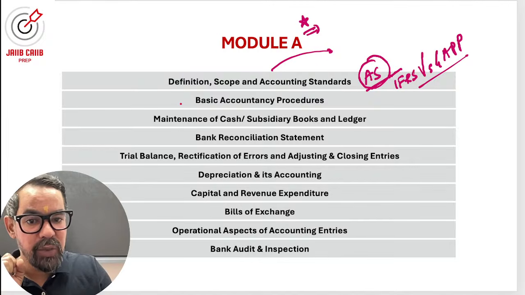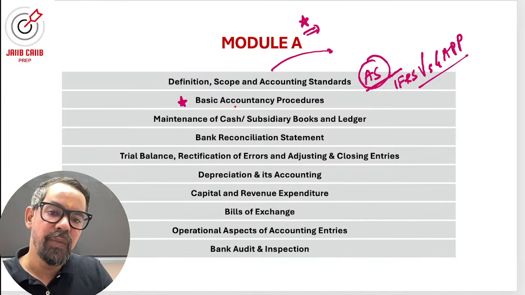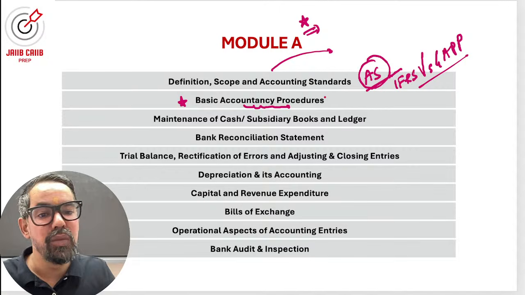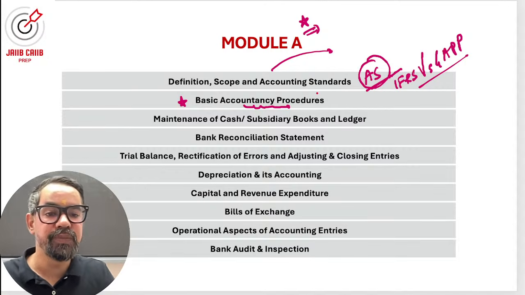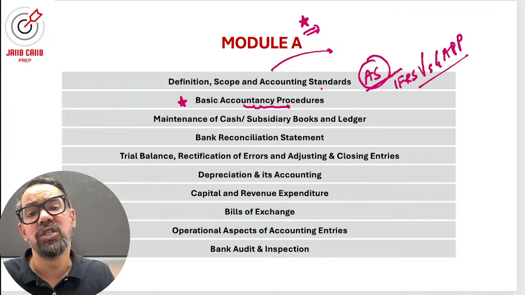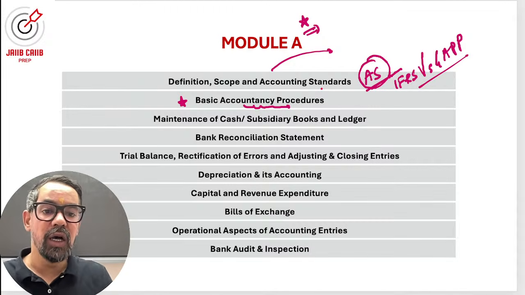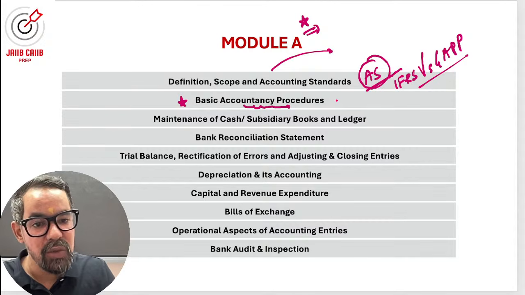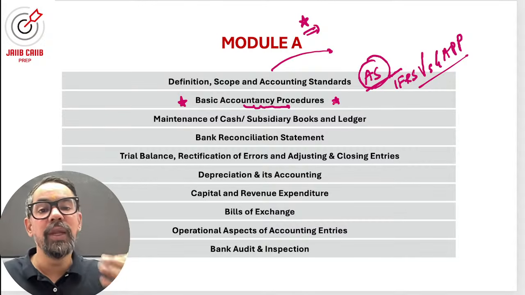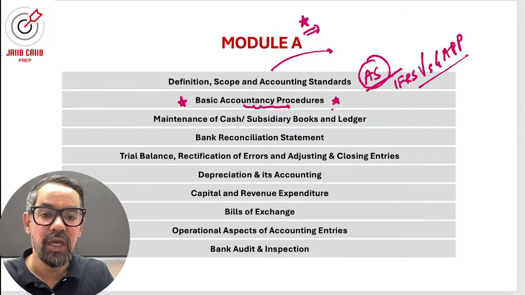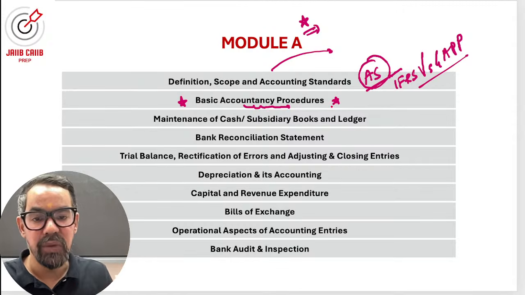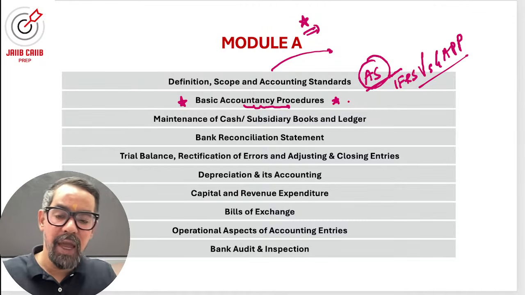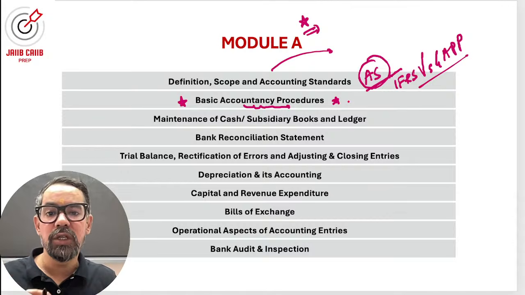The other unit which we have is unit number 2, basic accountancy procedures. It is all about the concepts and conventions of accountancy. Again, at least 2 to 3 marks of questions are based on this. The application of concepts and conventions like money measurement, conservatism, and others will get asked from this one.